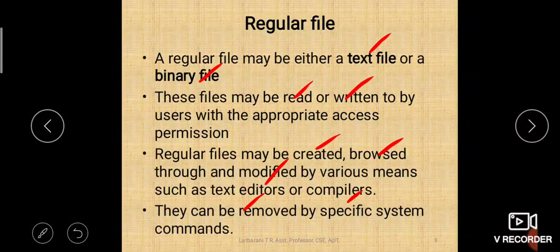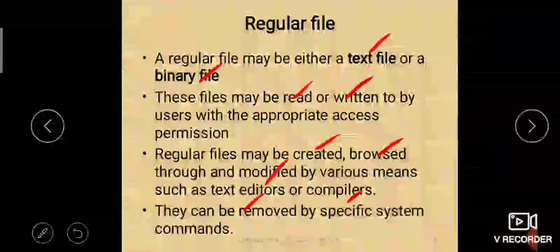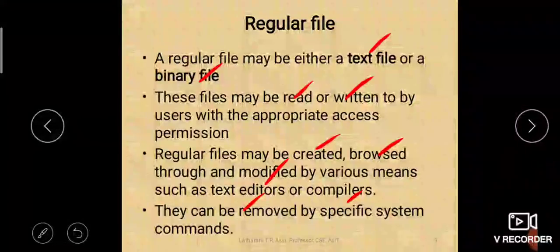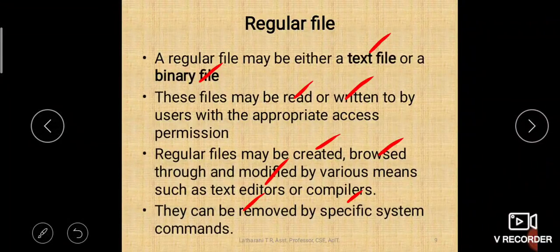You can create, modify, read, and after that if you don't feel that file is worth keeping, then you can delete that file using a command called rm, for remove. Remove is a command which is used for removing a file. Let us discuss that also.